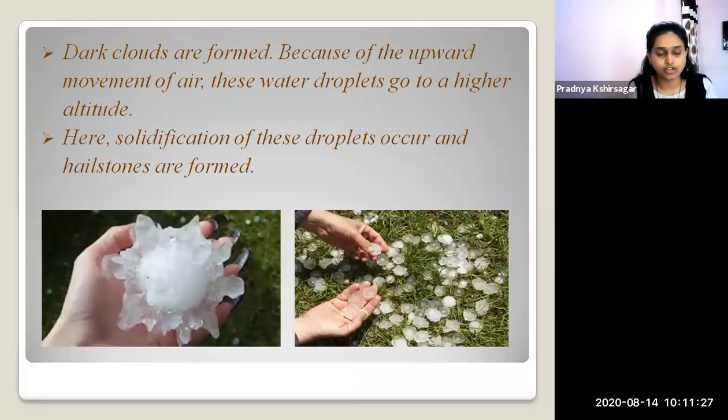Yes, here we have understood how hailstones form. When the water vapor is condensed, the dark clouds are formed. Then because of the upward flow of air, the water droplets go to a higher altitude. At the high altitude, the solidification of these droplets occurs and the hailstones start forming. Here you can see the images of the hailstones.